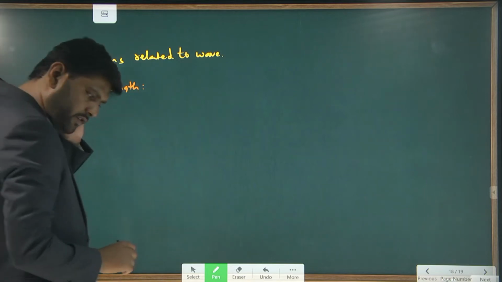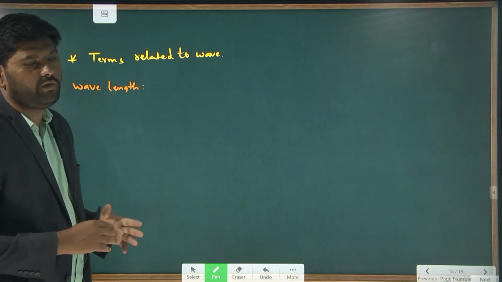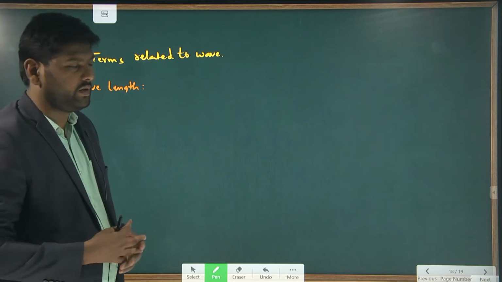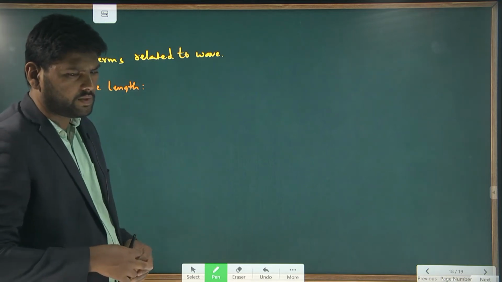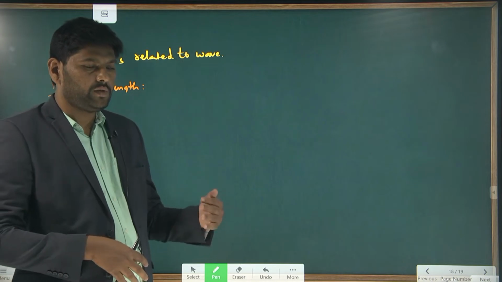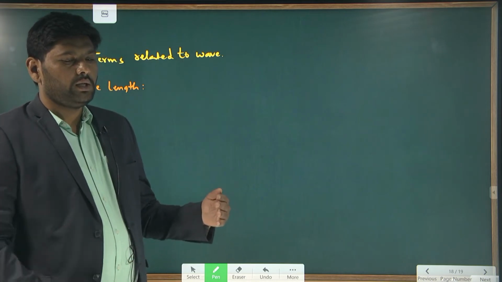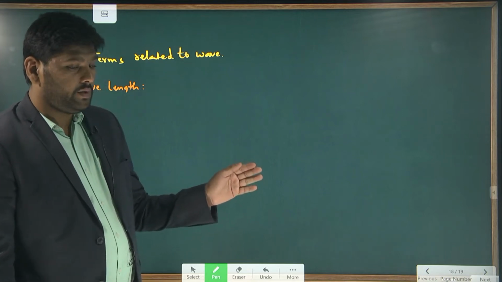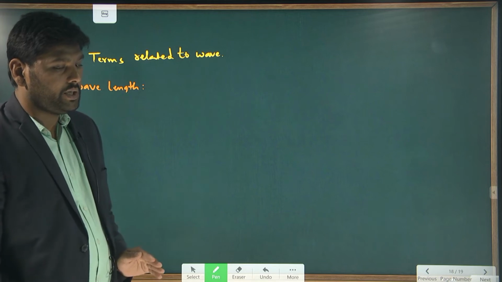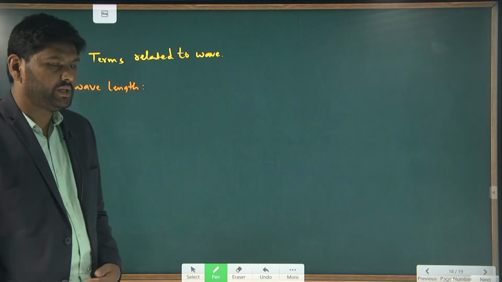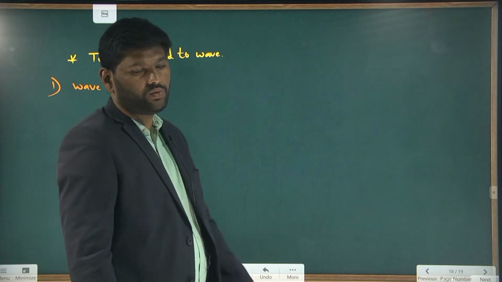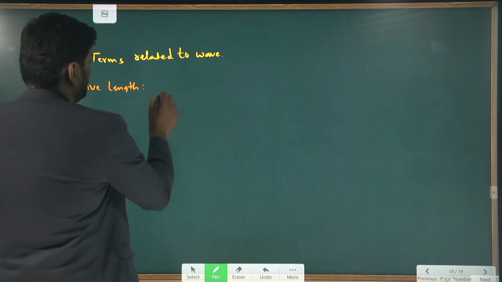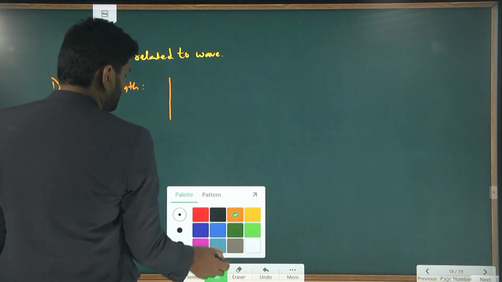Here we can define it in one way for the longitudinal wave, and in another way for the transverse wave. Let me take the transverse wave as an example. In the transverse wave, the wavelength is the distance between successive crests. The distance between successive crests is known as the wavelength of a transverse wave.